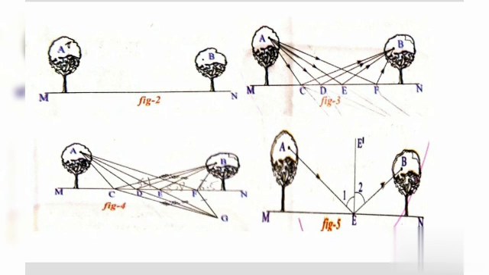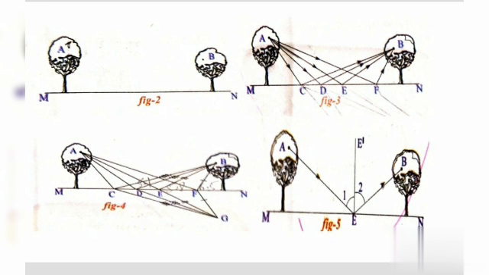Which line segment can be considered as a mirror in the above activity? MN is acting like a mirror. We know that the plane mirror is a surface, so how can we denote it in ray diagrams? Let us learn about the plane mirror and ray diagrams before discussing the reflection of light on plane surfaces.